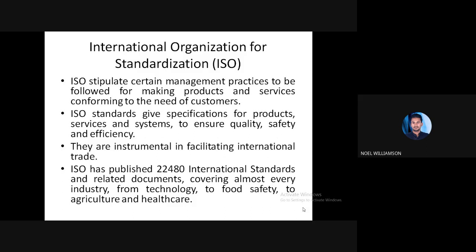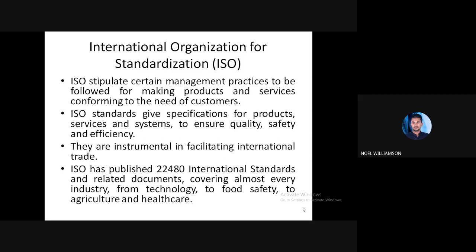It stipulates certain management practices to be followed for making products and services conforming to the needs of the customers. So ISO is a standardization procedure.